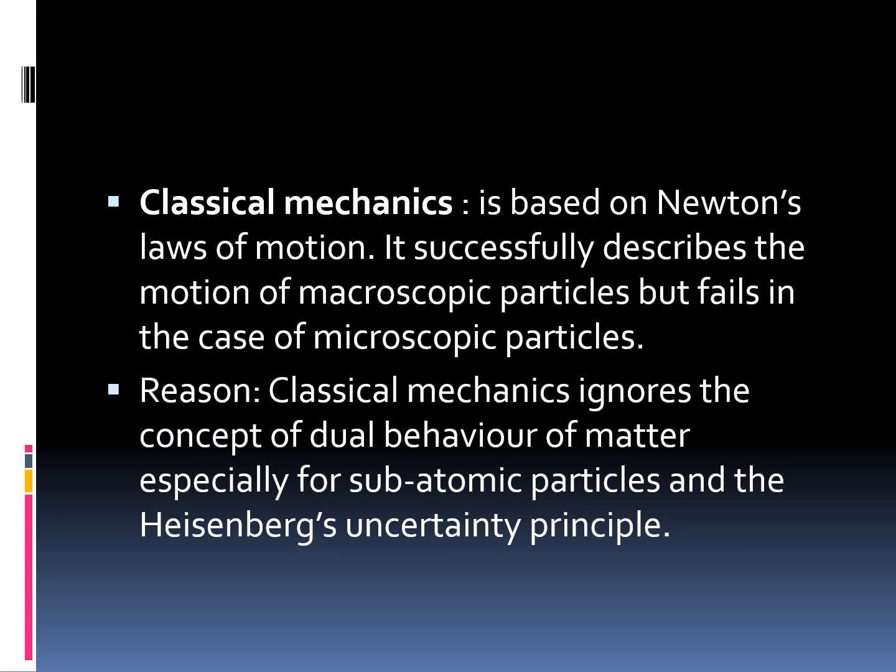Students, in the last period we have already discussed classical mechanics. It is based on Newton's law of motion, and it successfully described the motion of macroscopic particles. But we cannot apply it to microscopic particles, and it fails in the case of microscopic particles. Now what is the reason? Because it ignores the concept of dual behavior of matter, especially for subatomic particles, and the Heisenberg uncertainty principle.